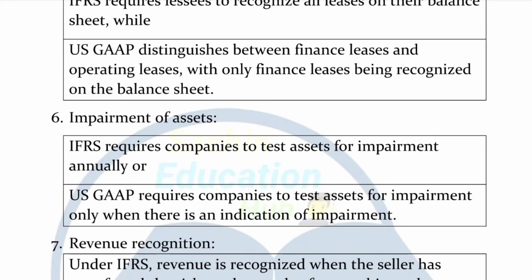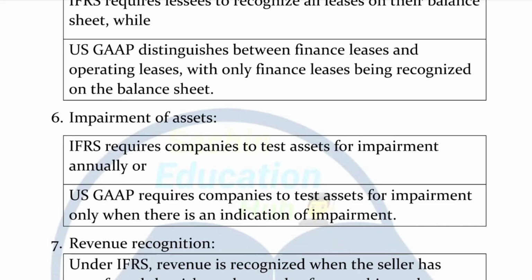Coming to the sixth one, that is impairment of asset. Impairment of asset in simple words means the market value of the asset is less than the value recorded by the company in its balance sheet, right? So there should be impairment testing so that the asset's value will be checked timely. According to IFRS, the company has to test its assets for impairment annually, year by year.